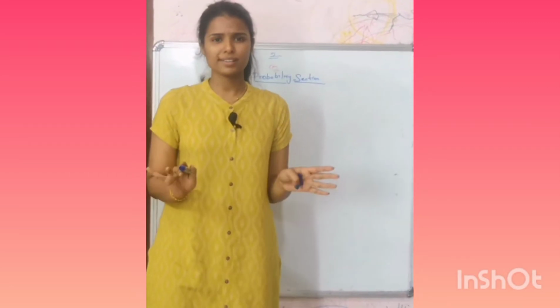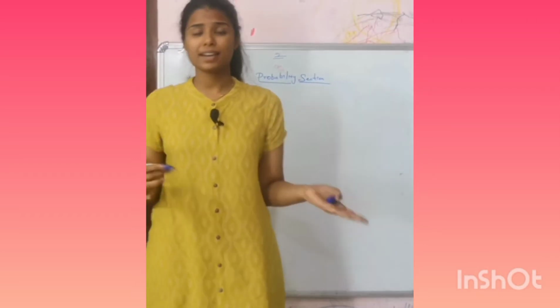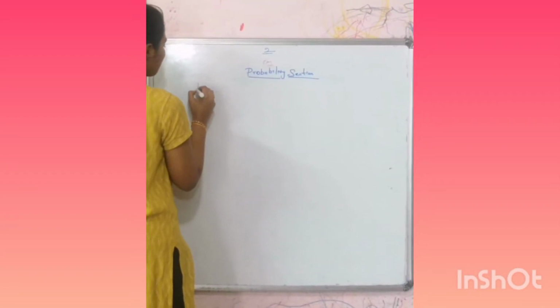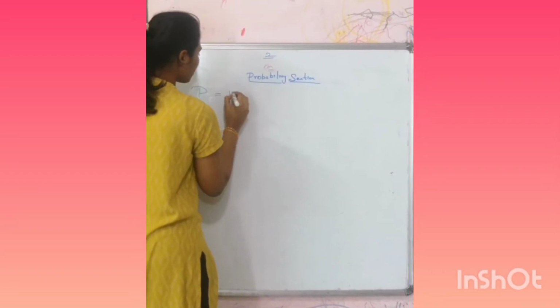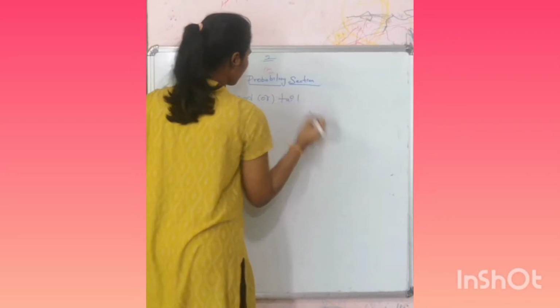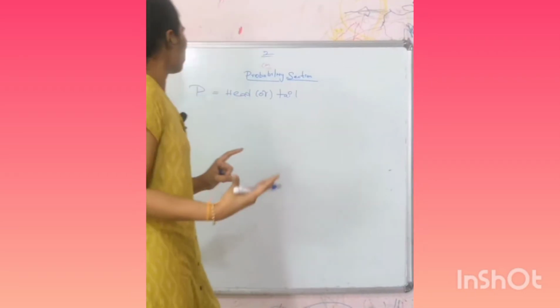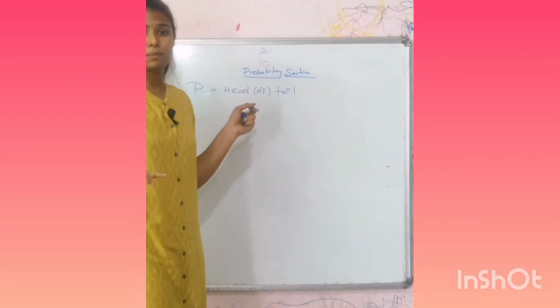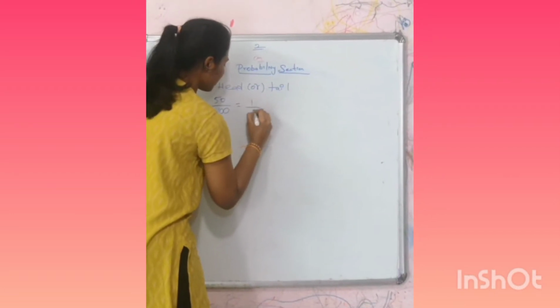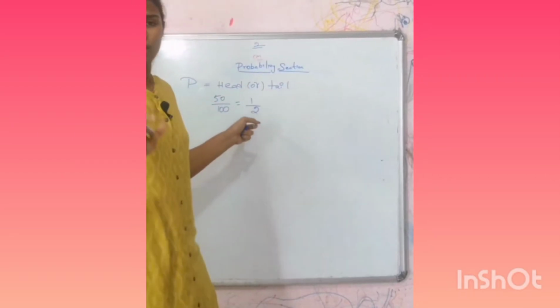Probability has three variables. The first one is toss a coin, the second one is roll a die, and the third one is about cards. First one is toss a coin. We can get either a head or a tail. P is equal to head or tail. But here we want a head, so we get a chance of 50%. So we convert it into 50 divided by 100, which is equal to 1 by 2. So there is a probability of 1 by 2.